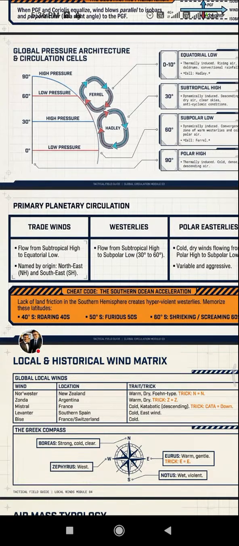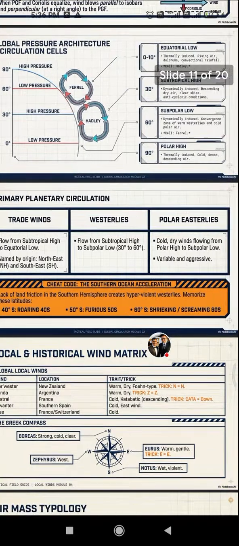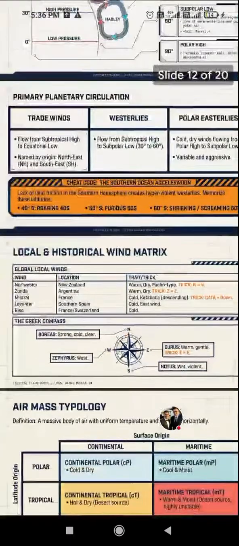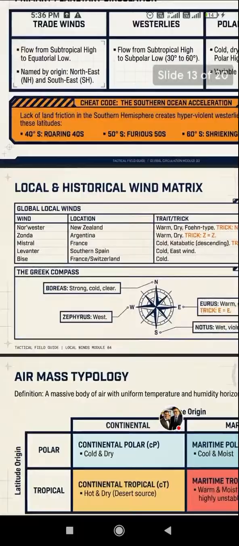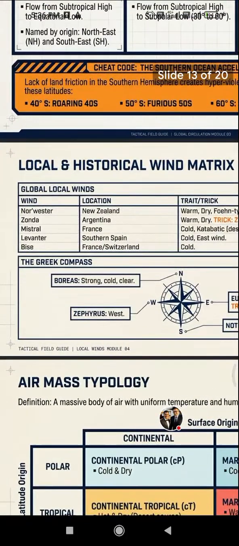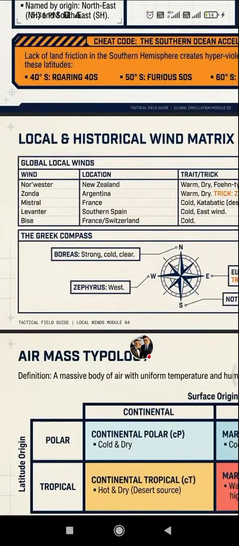Memorize these latitudes: 40 degrees south, roaring 40s; 50 degrees south, furious 50s; and 60 degrees, sinking and screaming 60s. So the historical winds: nor'wester, zonda, mistral, and levanter, bise.